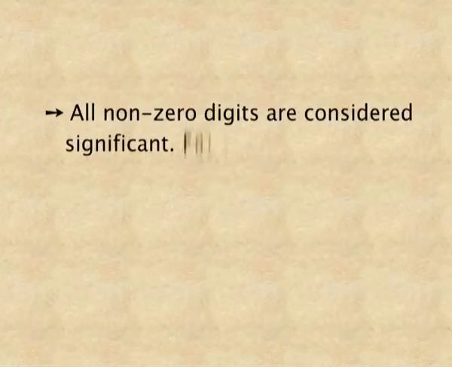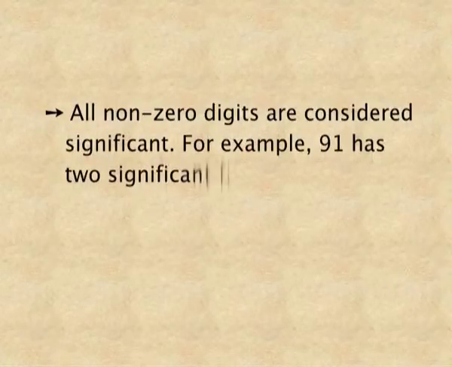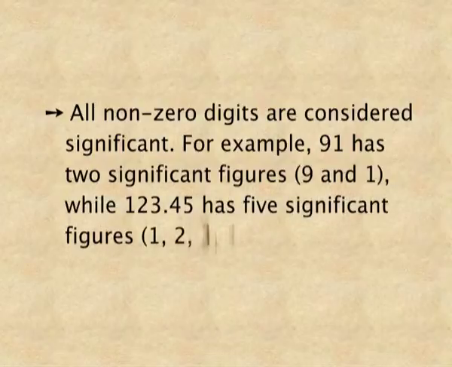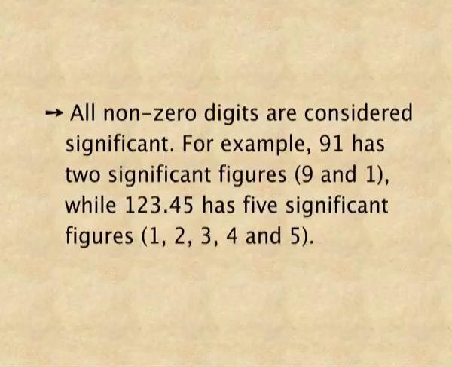First rule, all non-zero digits are significant. For example, 91, it has two significant figures, 9 and 1. Both are non-zero digits. Another example, 123.45. It has 5 significant figures, 1, 2, 3, 4 and 5.